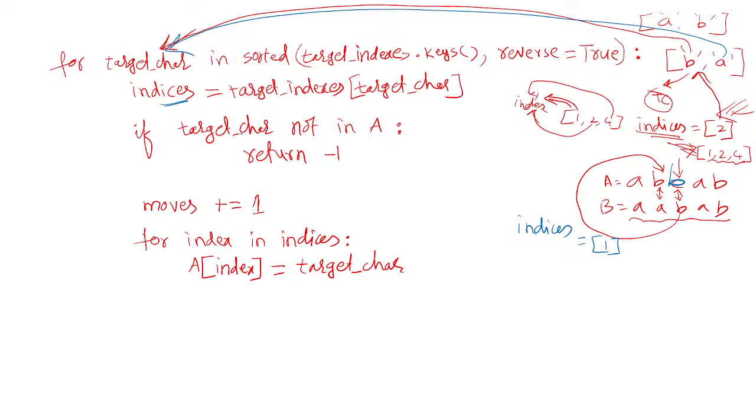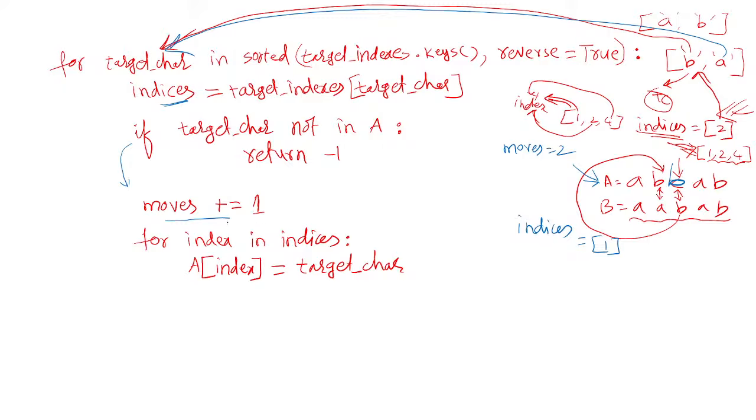Then it checks target char not in A. What is the target character here? A is the target character. So is it not present in A? It is present, so that's why it becomes false here. So then it comes here. Once you are coming out from the loop, it indicates that the move is possible, so that's why I'm incrementing this move value. Moves plus is equal to 1, so moves becomes 2 here.